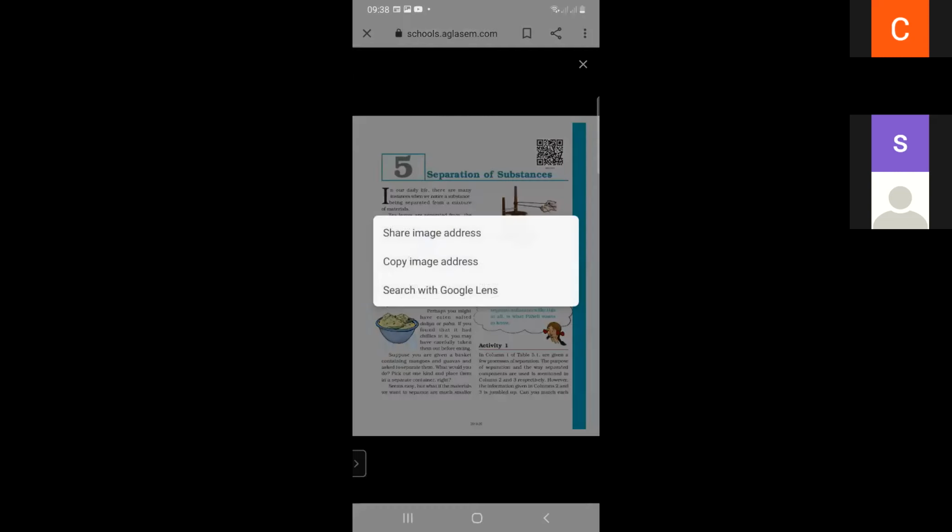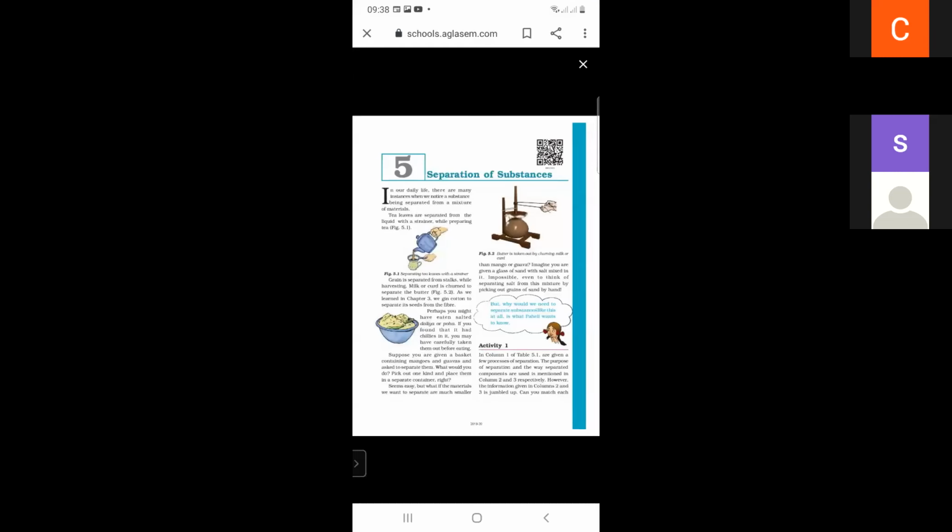Suppose you are given a basket containing mangoes and guavas and asked to separate them, what would you do? Pick out one kind and place them in a separate container. If you have a basket in which mangoes and guavas are present, and you want to separate them, you pick out one kind and place them in a separate container.